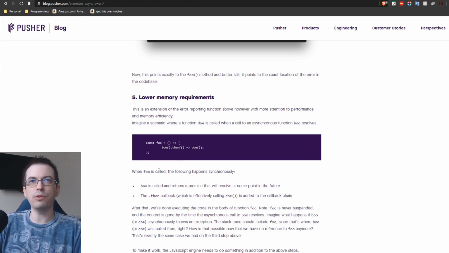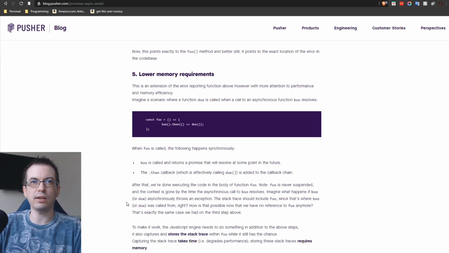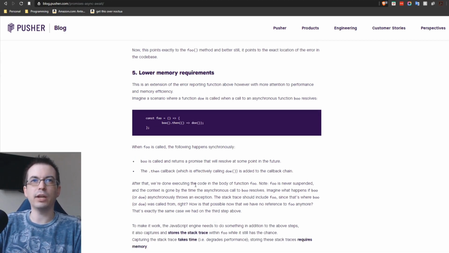So when foo is called, the following happens synchronously. Boo is called, returns a promise, then the callback, effectively calling do, is added to the callback chain. After that, we're done executing the code of the function. But note, foo is never suspended, and the context is gone by the time the asynchronous call boo is resolved.